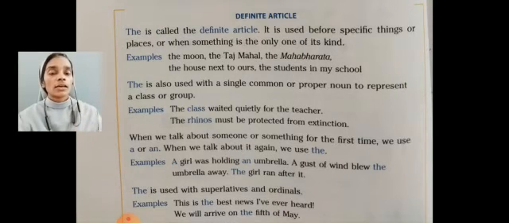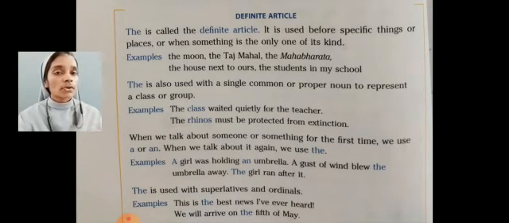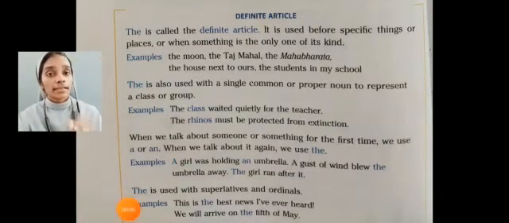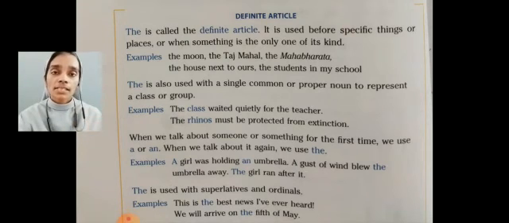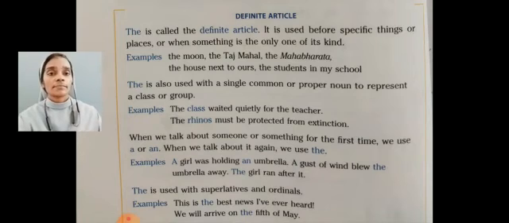Next we can see the use of the definite article the. The is called the definite article. It is used before a specific thing or place, or when something is the only one of its kind. For example, the moon, the Taj Mahal, the Mahabharata, the house next to ours, the students in my school. All these examples show specific things or places.